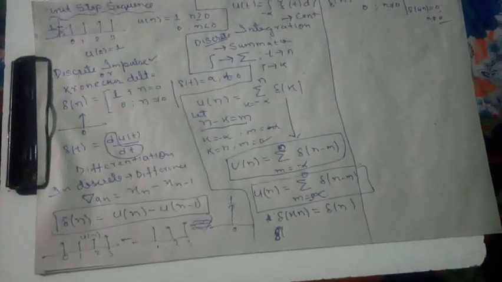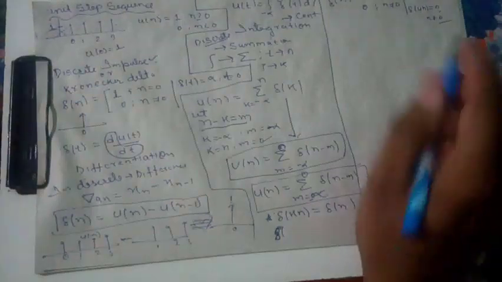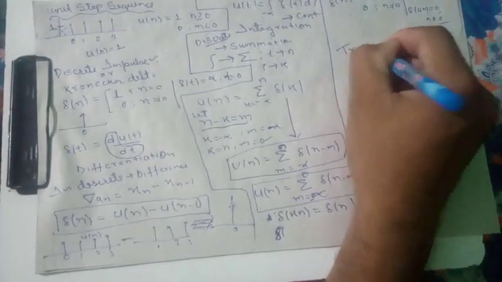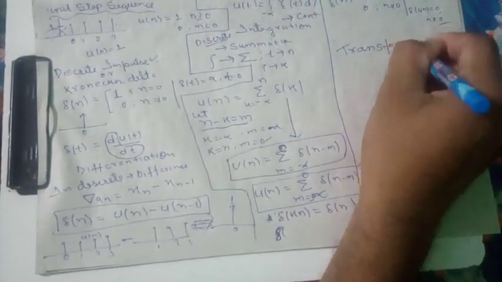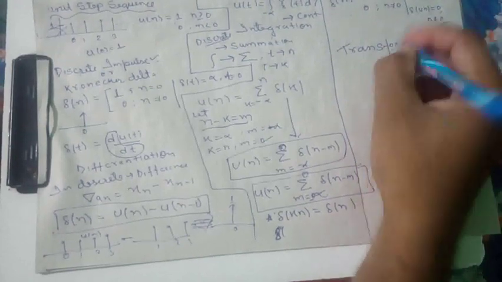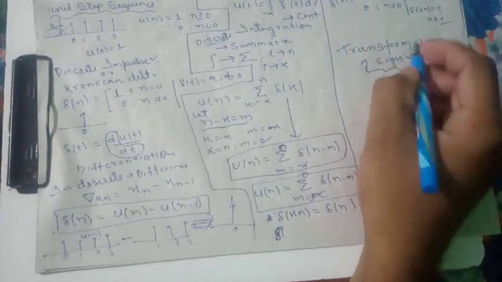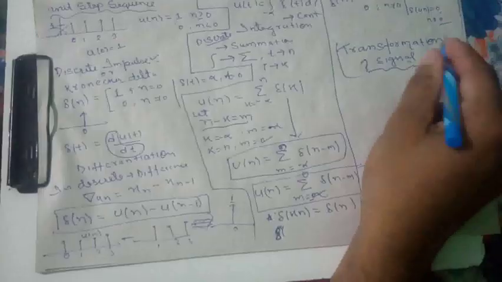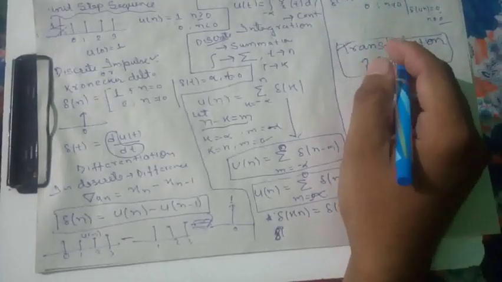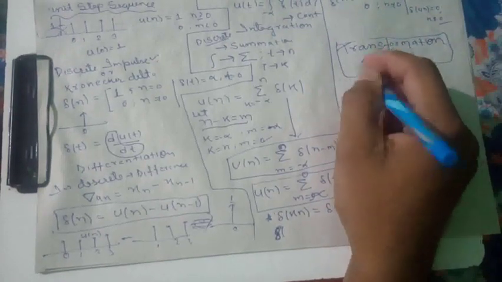Okay. Now clear. Now see the different types of transformation we will discuss. Transformation of signal. You know what are the operations which are performed on a signal? That is nothing but transformation. For operations to perform, we can convert into one formula.